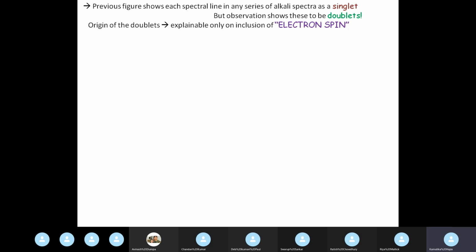So we were dealing with the orbital motion till now. Now we have to also include electron spin. Hence, we have to introduce the vector atom model. The atom model that we have been studying so long, nucleus, core, electron in the outer shell, is not sufficient to describe the transition spectra.